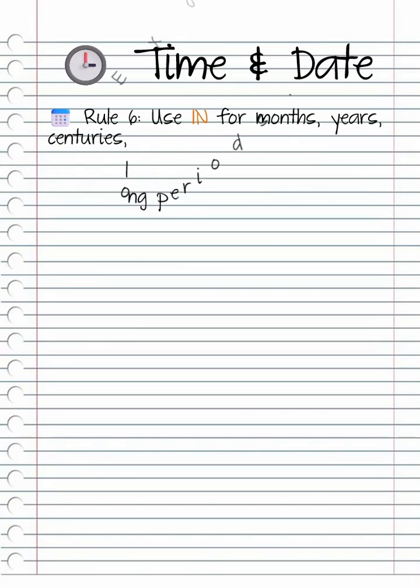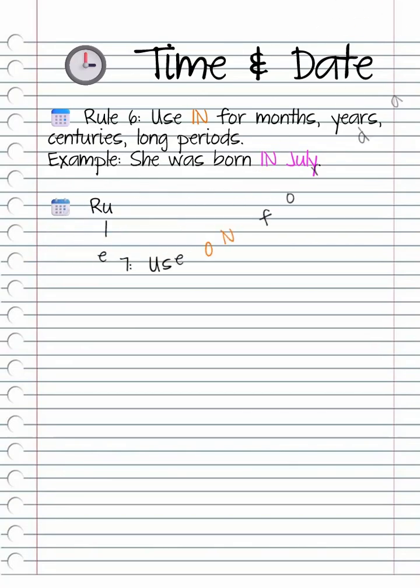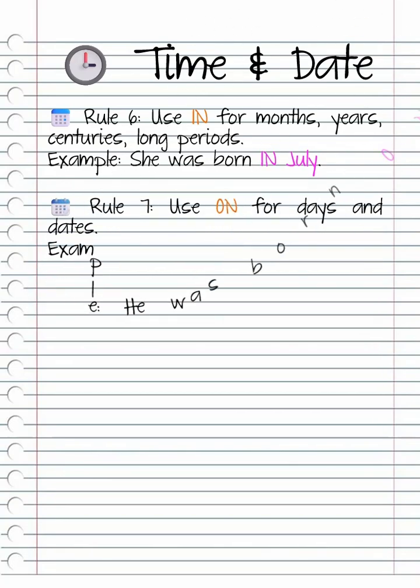Rule 6. Use in for months, years, centuries, long periods. Example, she was born in July. Rule 7. Use on for days and dates. Example, he was born on August 15th.